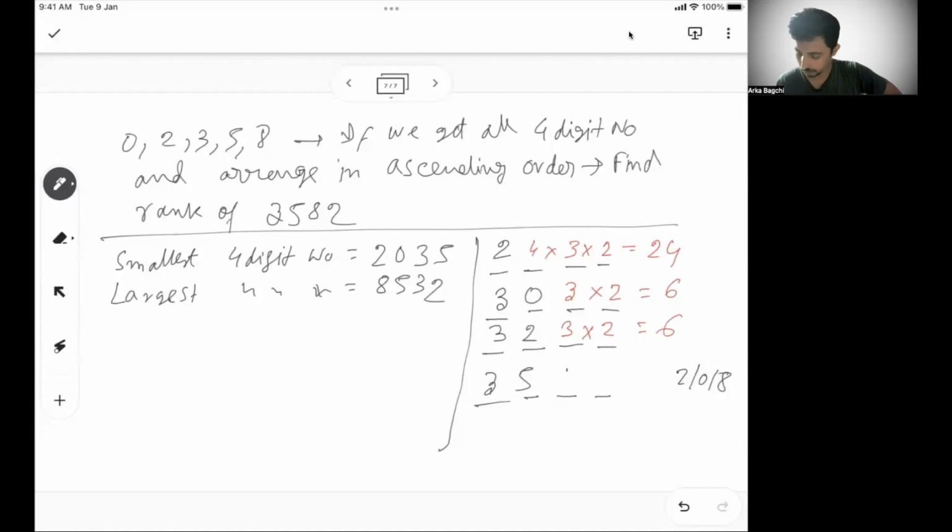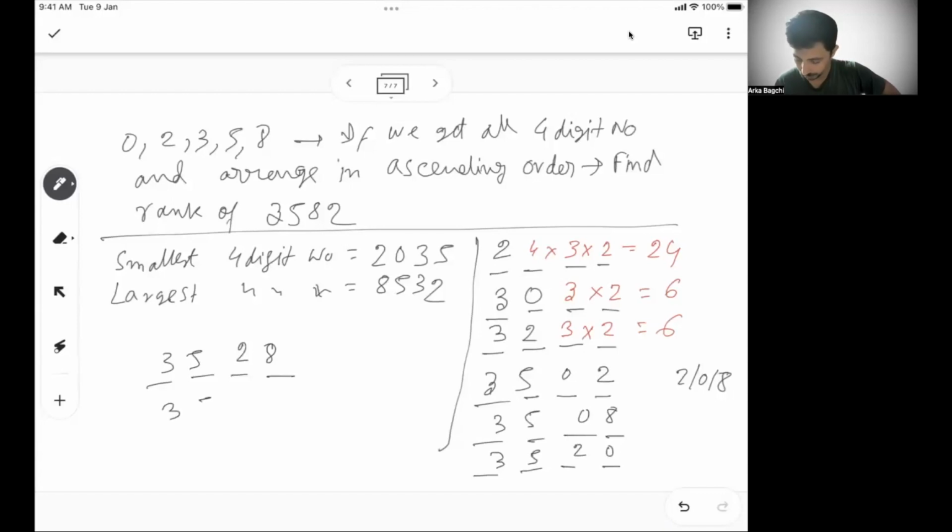So this can be 02, which is the lowest. Then with 35 only, we will have 08. And then with 35 only, we will have 20. So out of these numbers, if I have 35, the last two digits are 02, 08, 20. Then I can have 28. So all these are less than 3582.